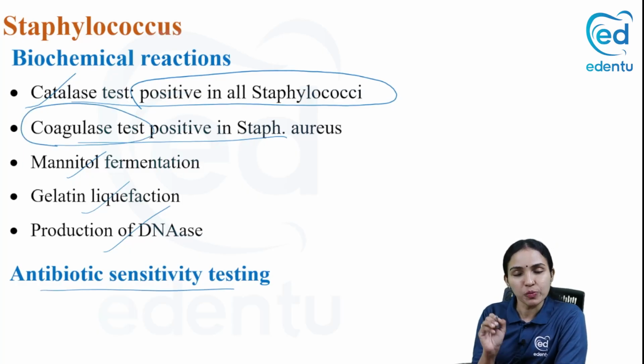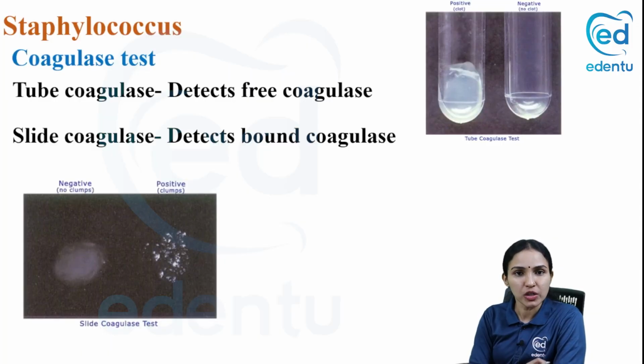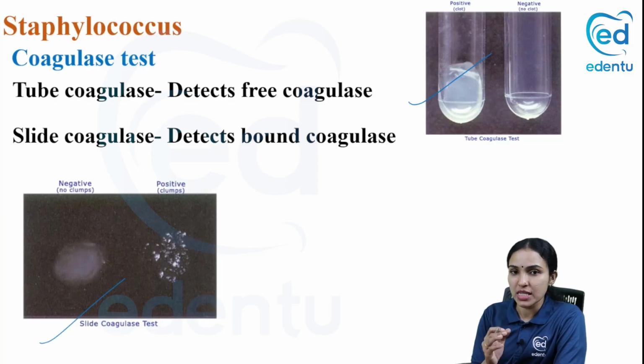And finally, you perform an antibiotic sensitivity testing. With that, you find which antibiotics are useful for this particular bacteria. So once more, I'm showing the coagulase test, tube for free coagulase and slide for bound coagulase test. I hope you understand the principle.